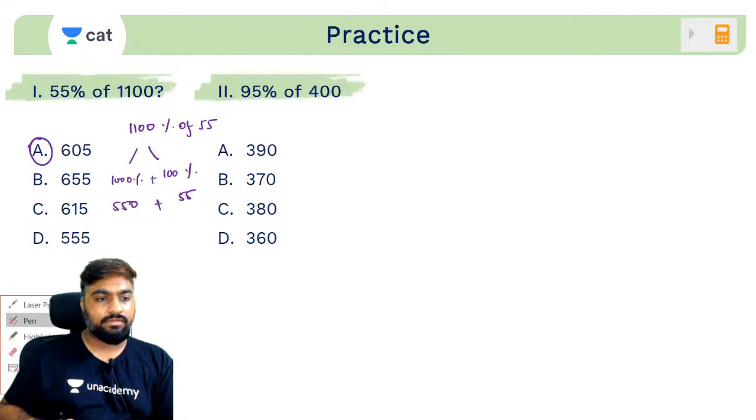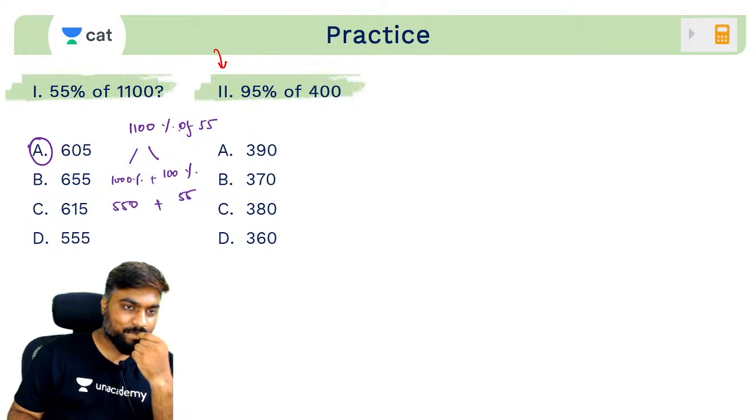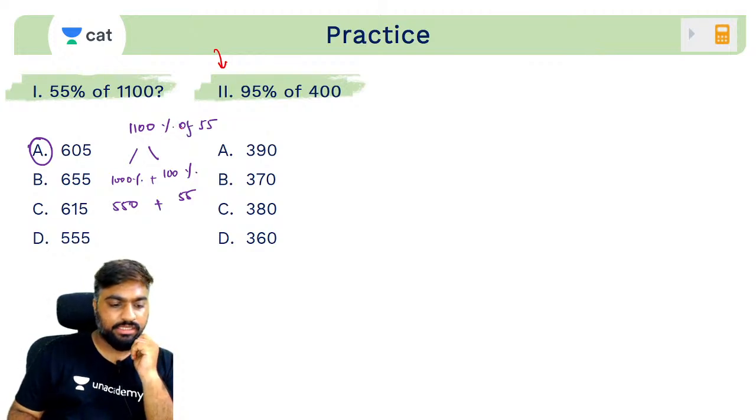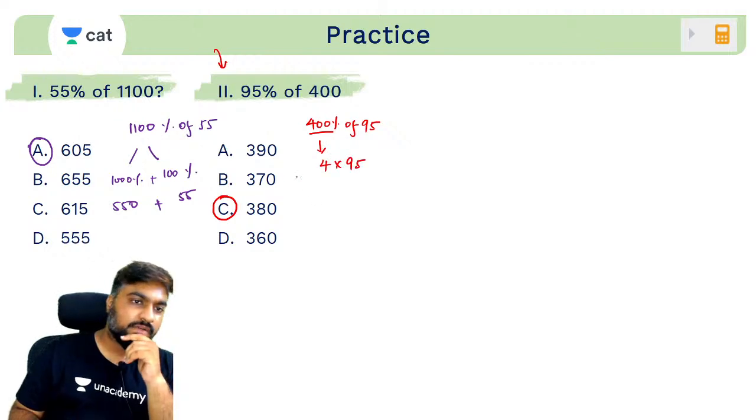Quickly try this. 95 percentage of 400. Quick. 380. Beautiful guys, everyone, very good. So instead of looking at 95 percentage of 400, what do you look at? 400 percentage of 95. 400 percentage we saw is basically 4 times. So 4 times 95 is what?